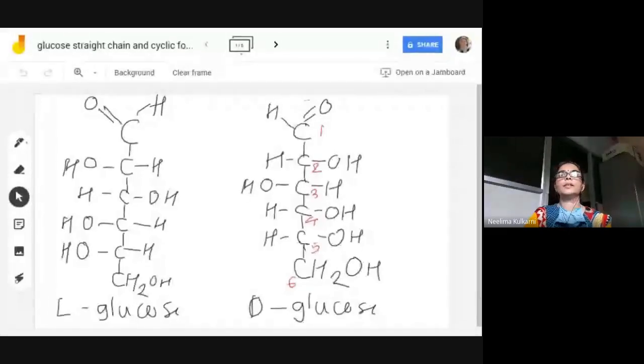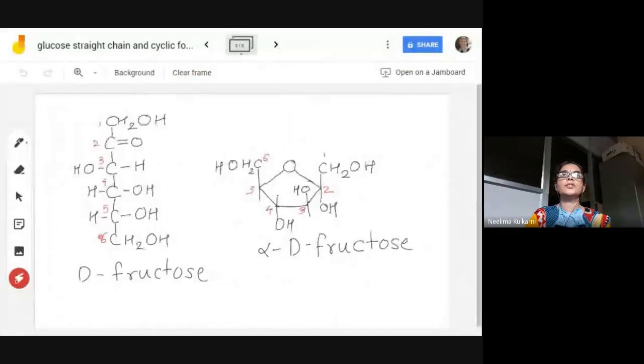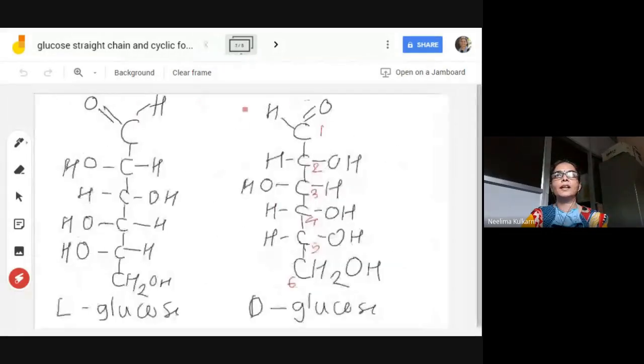Now you can see this is the structure of glucose. Here you can see these are 6 carbons in the linear structure. This is the aldehyde group. This is the linear structure of fructose. So what is the difference? You can see here that the carbonyl group is at position 2. So fructose is a ketose, has a ketonic group, whereas glucose is an aldose, has an aldehyde group here.